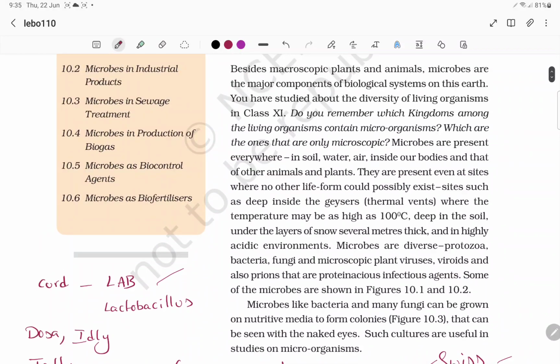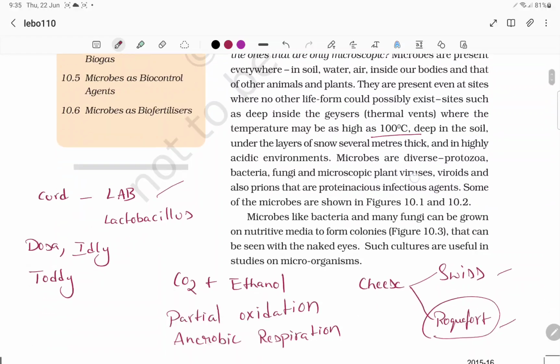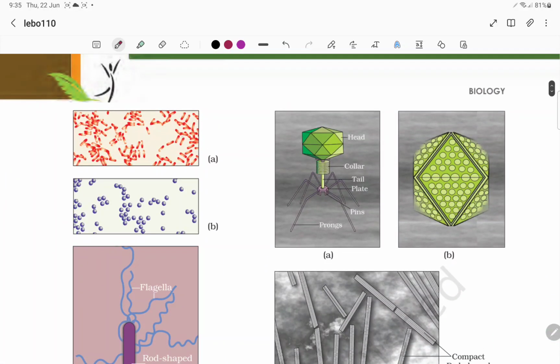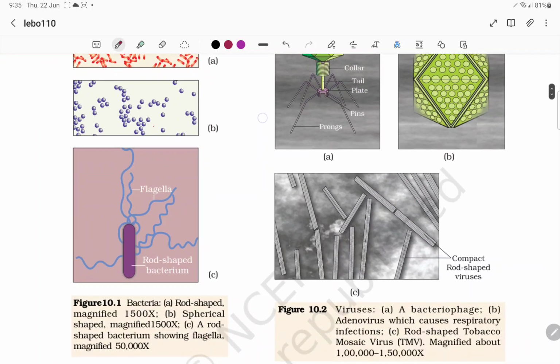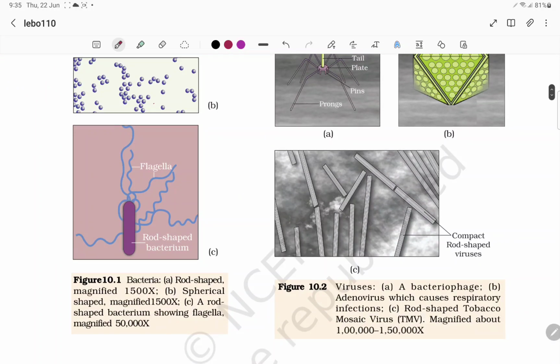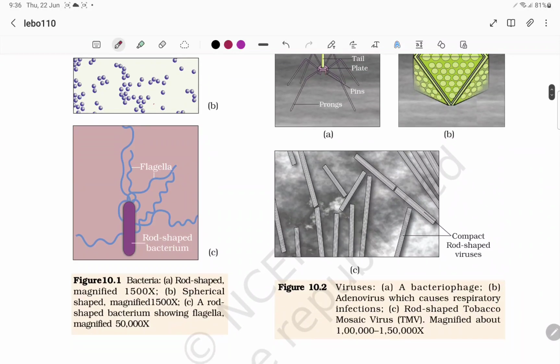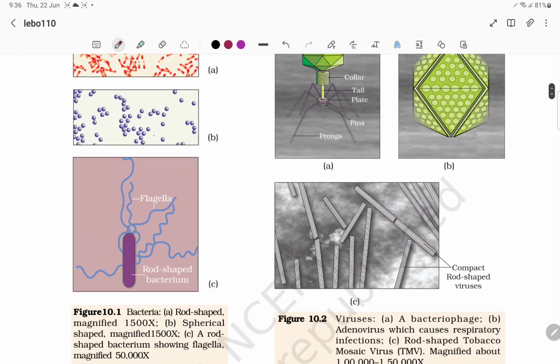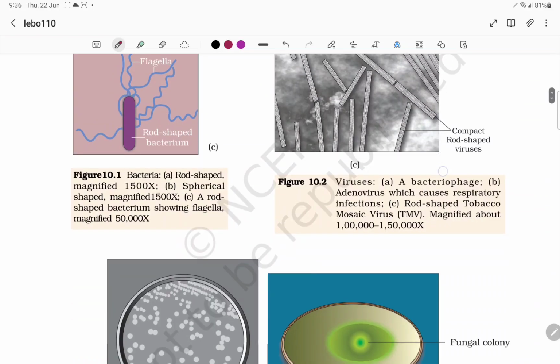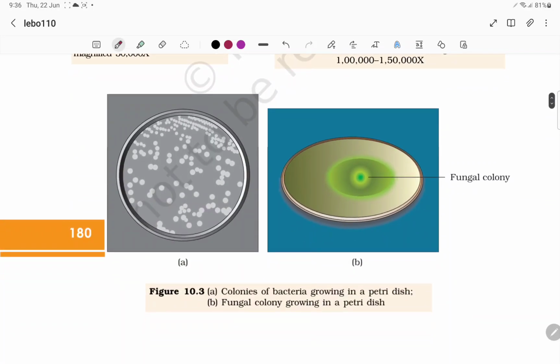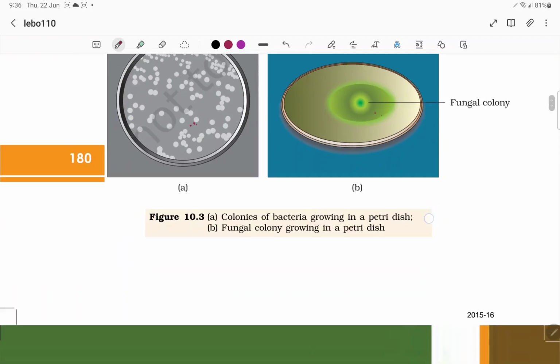And we have to remember certain numbers, like temperature, maybe highest 100 degrees Celsius, there also microorganisms are present, even deeper in soil. And you can see the rod-shaped bacteria. This is bacilli, this is cocci, and this is the rod-shaped bacteria with flagella, and this is the virus. So this is the bacteriophage. You can see the rod-shaped TMV, tobacco mosaic virus. And this is adenovirus. And these are the molds, petri dish with molds. So this is the fungal colony and this is the bacterial colony.